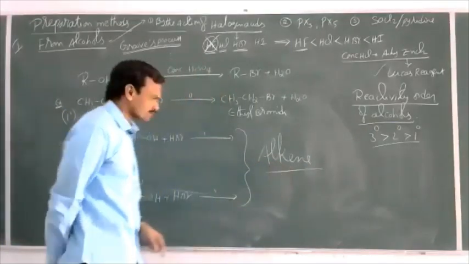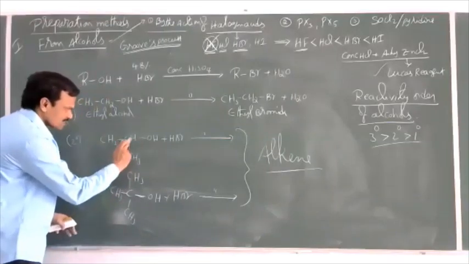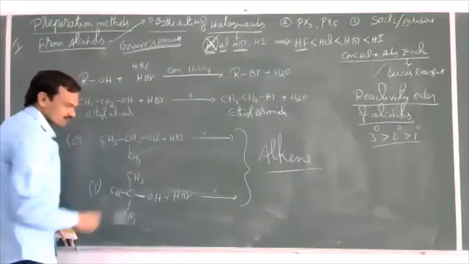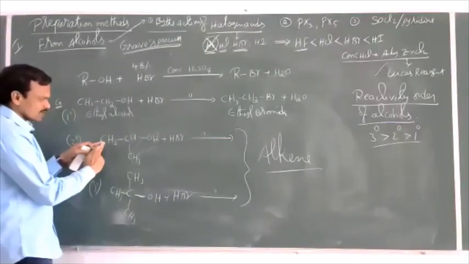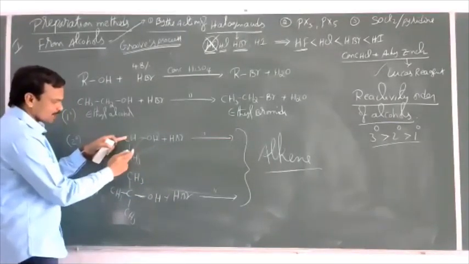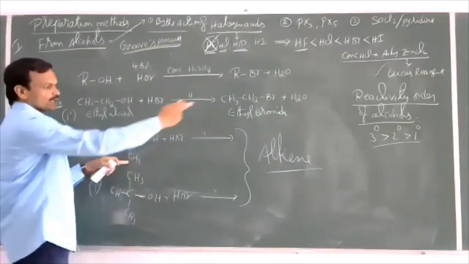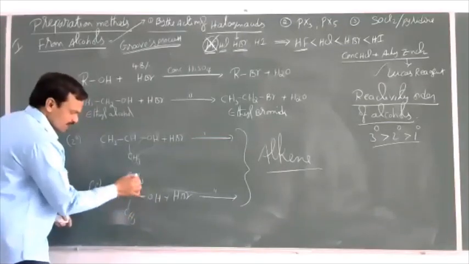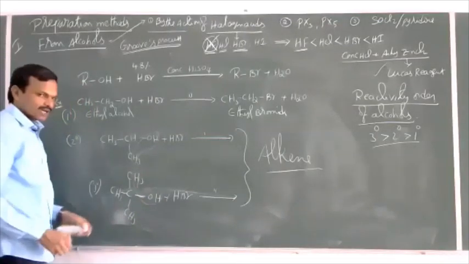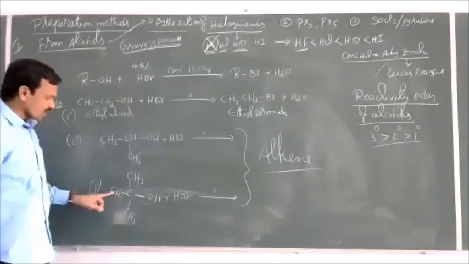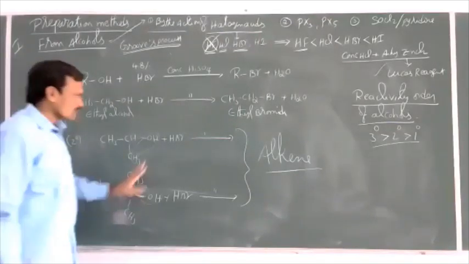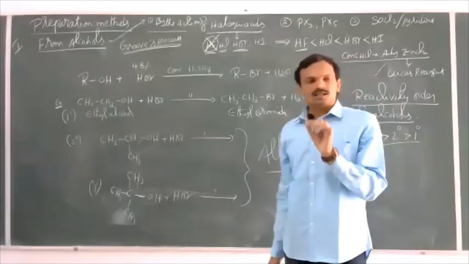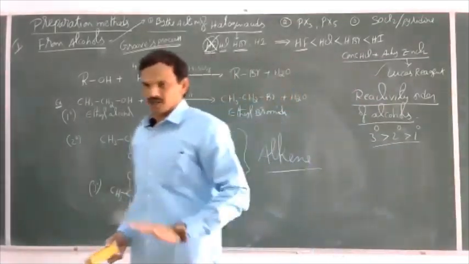If dehydration of alcohols takes place, then what will you get? Alkene as the product. From this carbon OH, from this carbon hydrogen gets eliminated as water. Then you get CH3-CH=CH2, propene, as the product. Similarly here also, OH from this carbon and H from this carbon get eliminated and we get 2-methylpropene as the product. So in this method, secondary and tertiary bromoalkanes cannot be prepared.